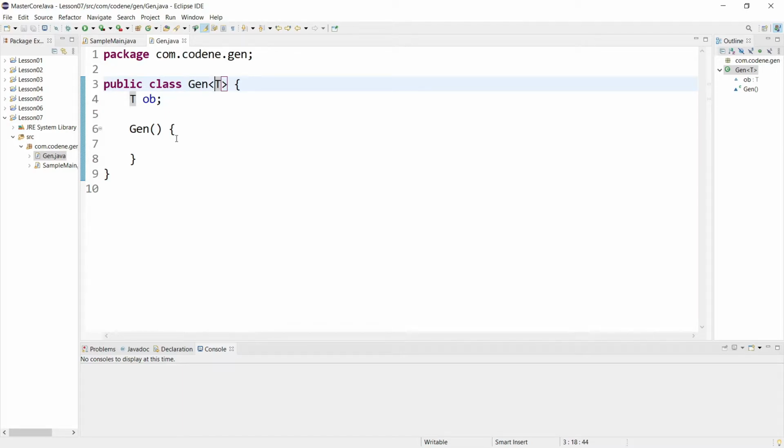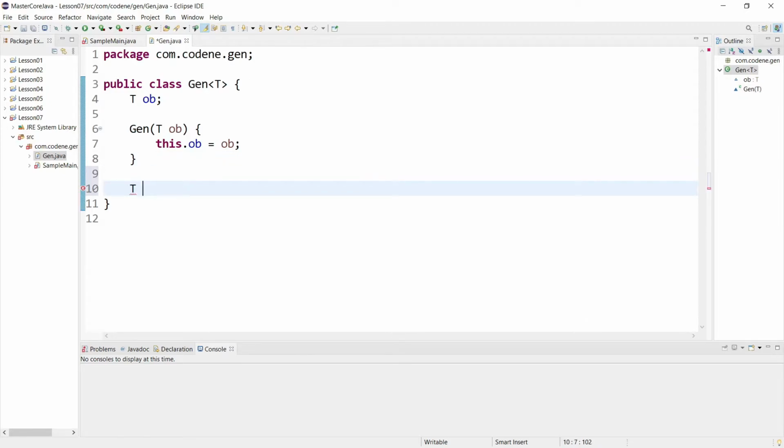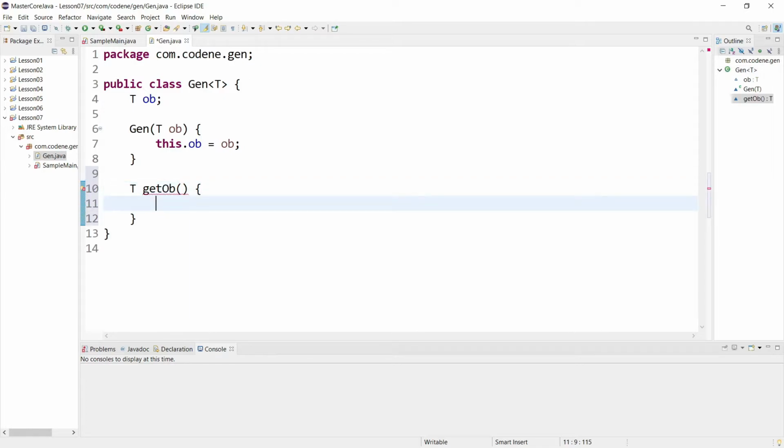Now let's quickly write down the code for this. For example, now it will take ob, this.ob equals object, right? Simple code. And then we will get the object back. This also we can specify with a simple T, getObject, and of course we can easily return the ob object.